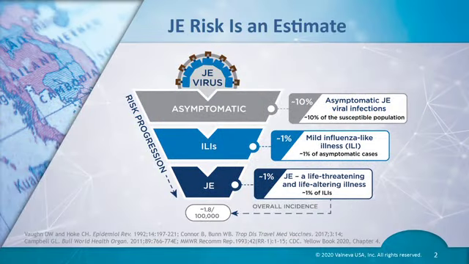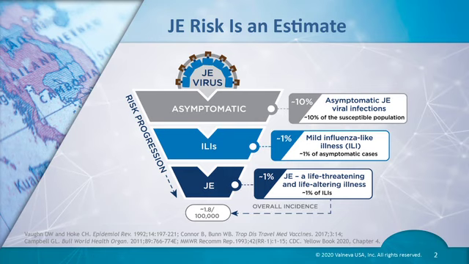The Centers for Disease Control and Prevention, or CDC, states that approximately 10% of the susceptible native population in JE endemic areas may be infected with the JE virus each year. Most of these infections are asymptomatic. However, approximately 1%, within a broad range from 10% to 0.3%, will develop a flu-like illness as a result of the infection, and less than 1% of those with a flu-like illness will develop Japanese encephalitis.